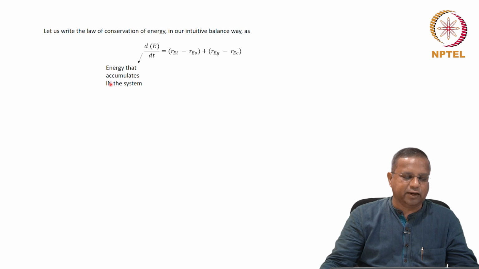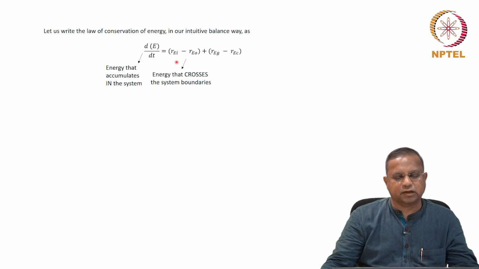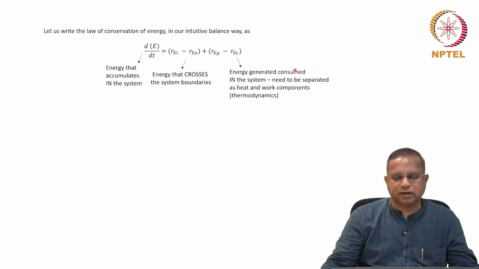So note the energy that accumulates in the system. This term is the net energy that crosses the system boundaries, input minus output. And this is the energy generated or consumed in the system, or net energy generated in the system.